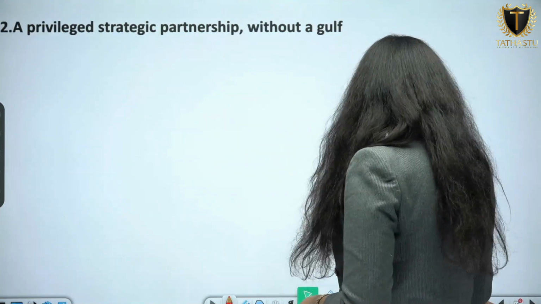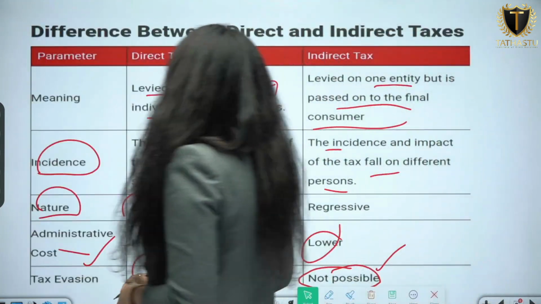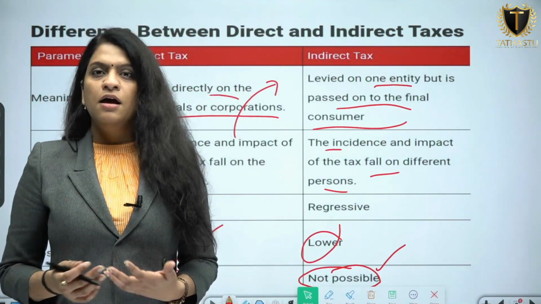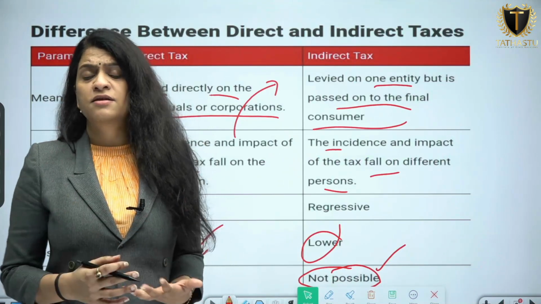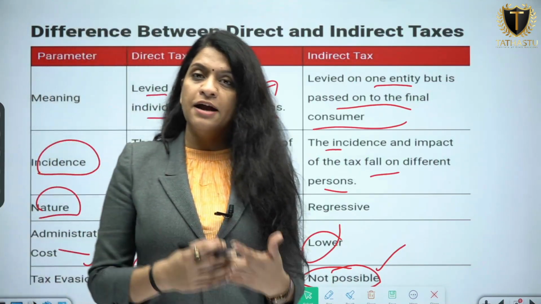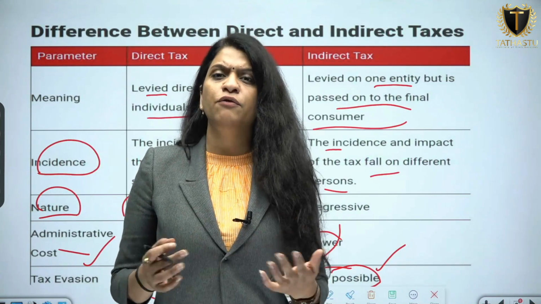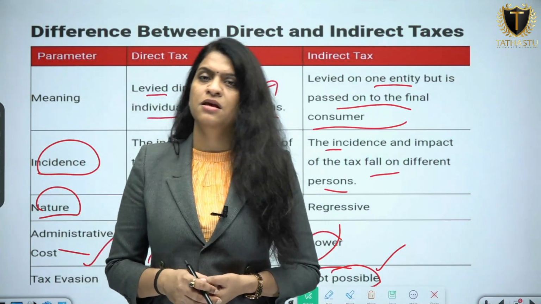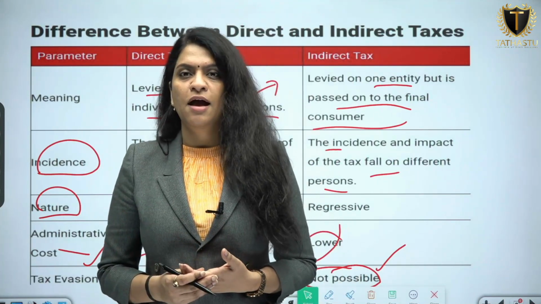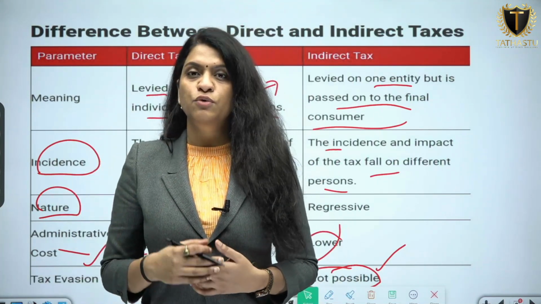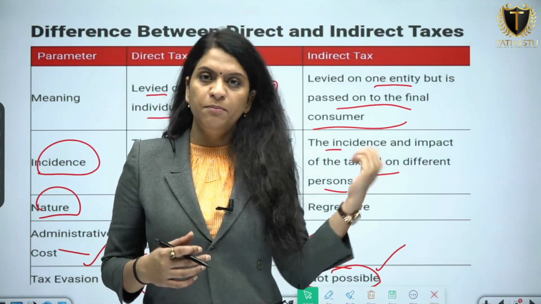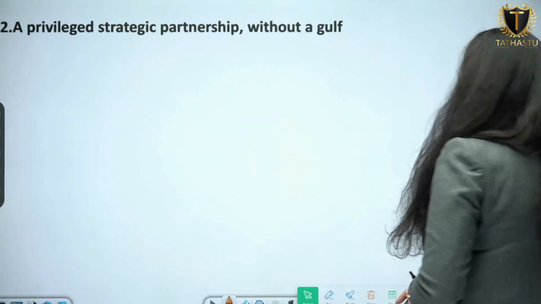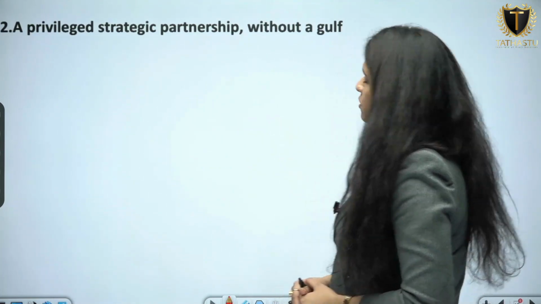And the kind of questions we can see is, questions might come that what do you understand by direct and indirect taxes? Should the direct taxes be more or the indirect taxes be more? This kind of questions can be asked, and there have been a lot of PYQs on direct and indirect taxes. You can go through the previous year question papers and solve them and see whether those questions could be cleared by this content. And the next article we are going to read is "A privileged strategic partnership within the Gulf".